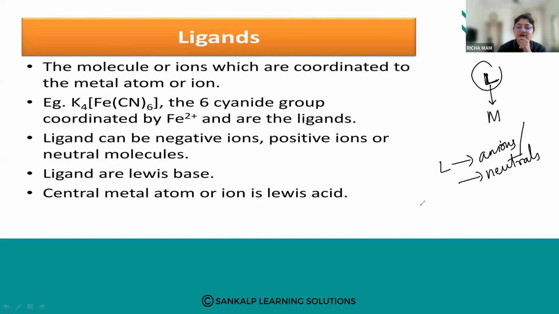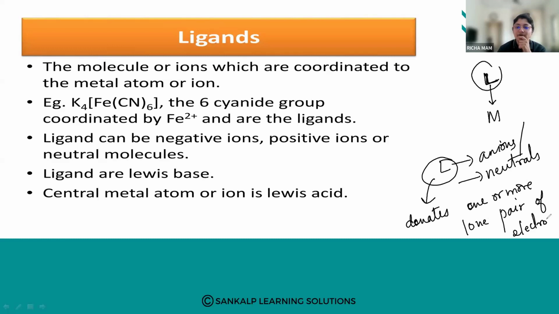What is the condition for the ligands? It should donate one or more lone pairs of electrons to the central atom or ion so that it can form a coordination bond.